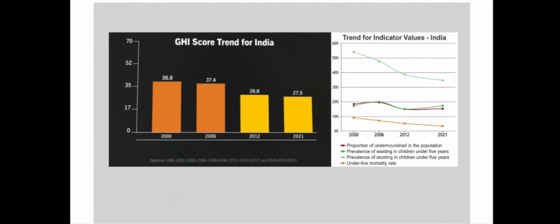This picture shows the score of India in GHI. If you look at it, since 2000 until 2021, it is in a decreasing trend. This graph shows the values of all four indicators with respect to India. Among the four indicators, the proportion of undernourished and the under-5 mortality rate are at a relatively low level. With respect to stunting, it shows a significant decrease. But there is great concern with respect to the prevalence of wasting in children under 5 years.